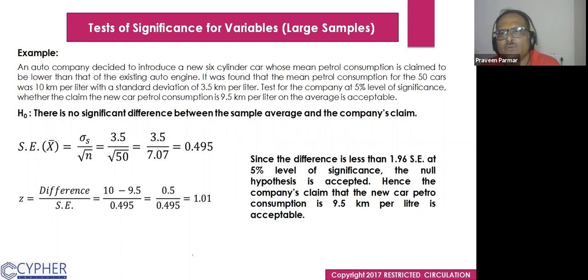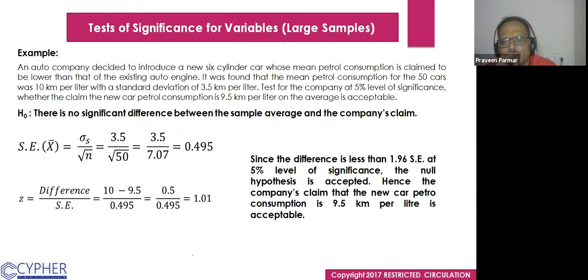It has found that the mean petrol consumption of the 50 cars was 10 km per liter with a standard deviation of 3.5 km per liter. Test for the company at 5% level of significance whether the claim the new car petrol consumption is 9.5 kilometer per liter on the average is acceptable or not. Company claims that the average petrol consumption is 9.5 kilometer per liter. And we have taken a sample of 50 cars and we checked the average petrol consumption of those 50 cars.